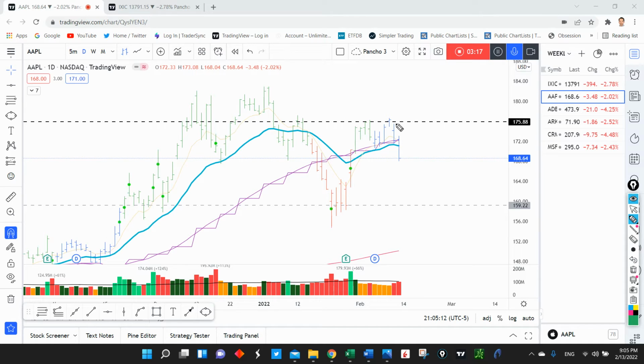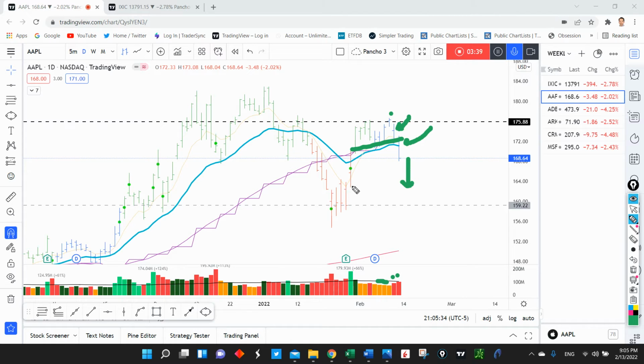But what happened? We had this move right here on declining volume, then we had some selling on higher volume, and then we had a break of that 50 daily moving average on increasing volume. So what is the expectation? The expectation is that bears are in control, and we're going to see lower prices in Apple.